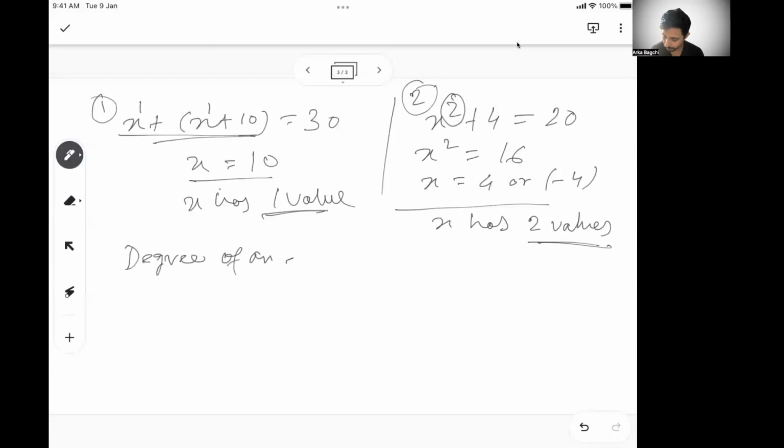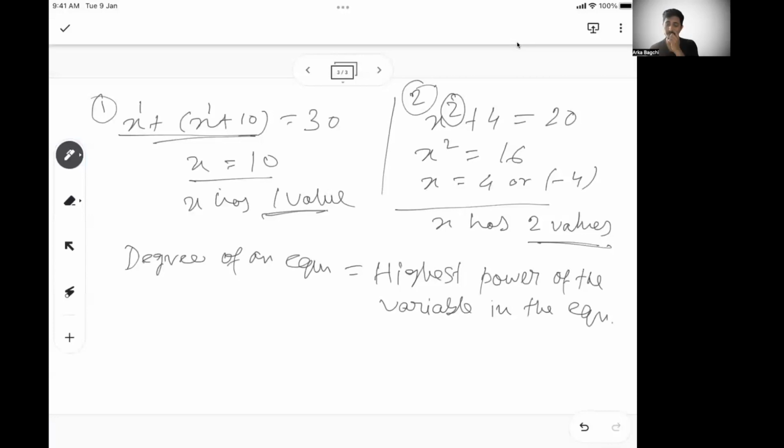The degree of an equation is nothing but the highest power of the variable in the equation. The highest power of the variable in the equation makes it the degree of that equation. So whatever be the degree of the equation, it will have that many solutions. So what do I mean by that?